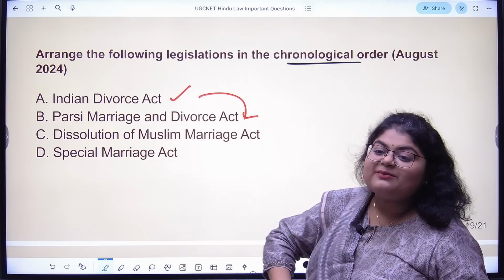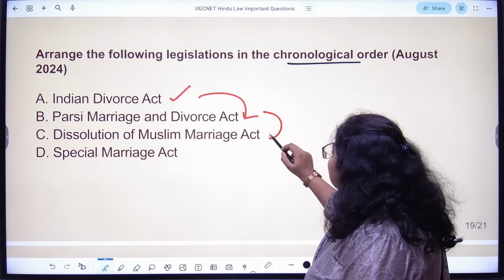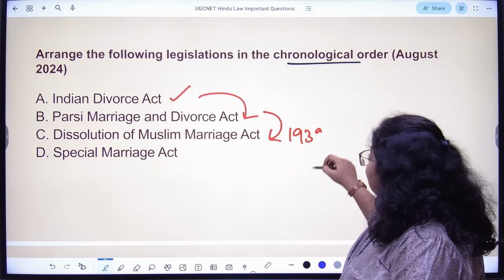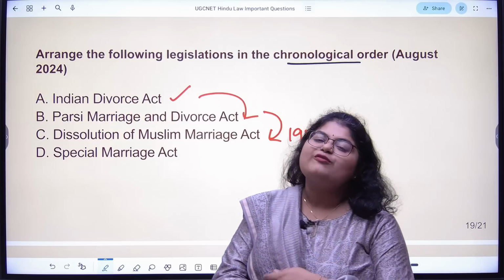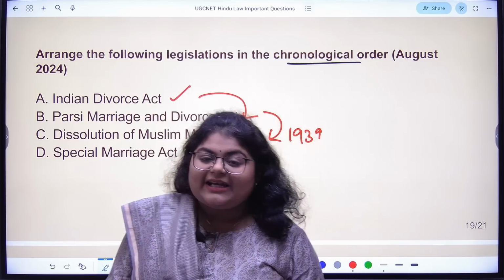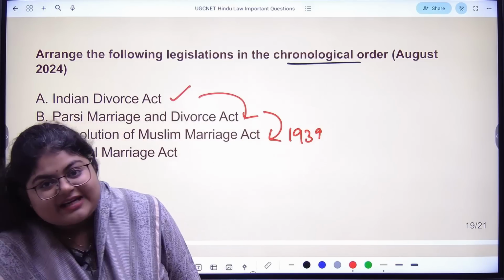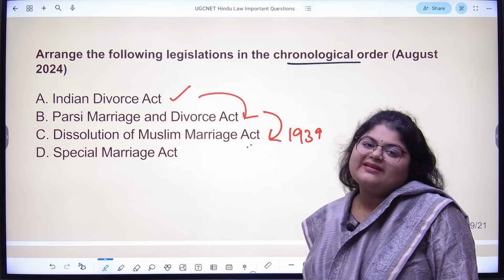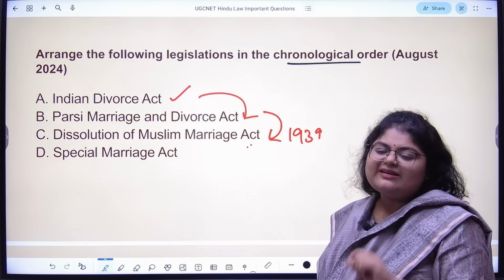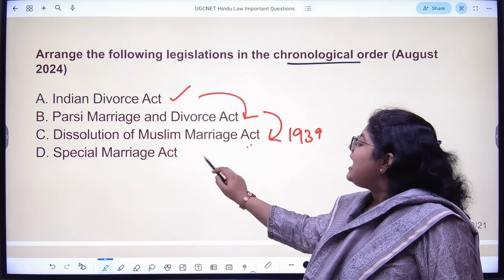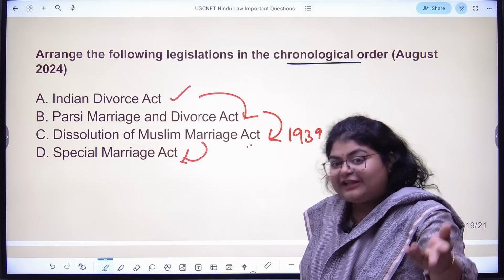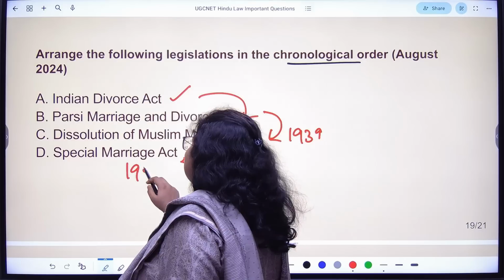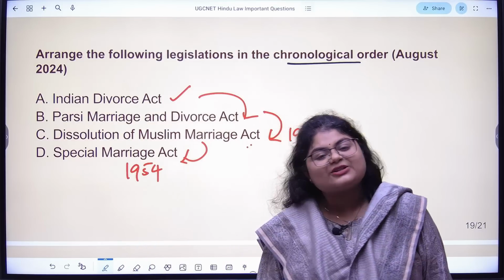After the Parsi marriage and divorce law, then came in 1939 the Dissolution of Muslim Marriages Act. As I said, Muslim law you have to study separately, and in Muslim law you have to study the Dissolution of Muslim Marriages Act. Okay, that video I will link it, definitely watch it. And finally, after independence in 1954 we have the Special Marriage Act.